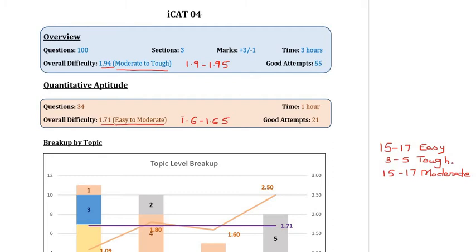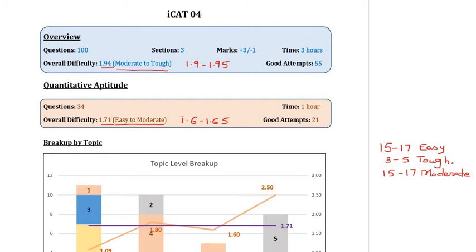Then here in moderate, it becomes important for the student to have diversified his or her base and attempted or mastered as many chapters as possible so as to increase his overall attempts. That becomes a very important point.